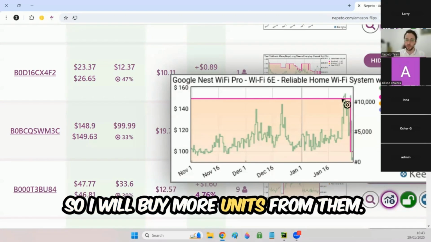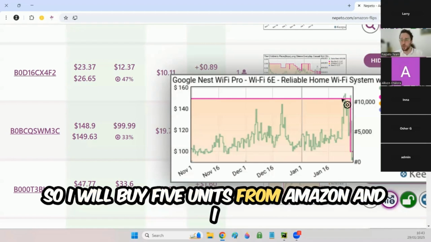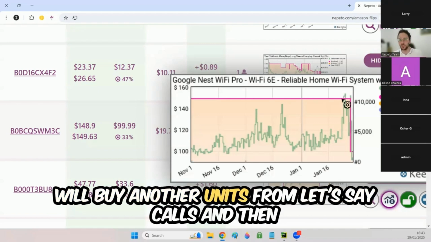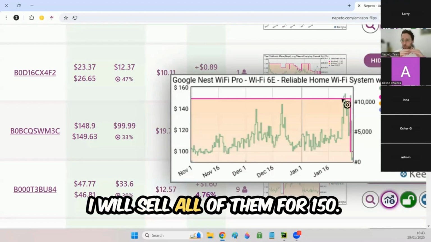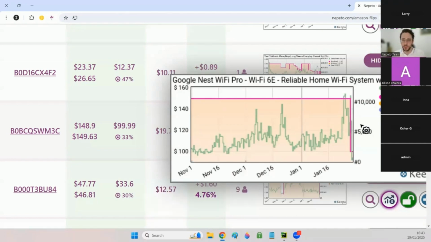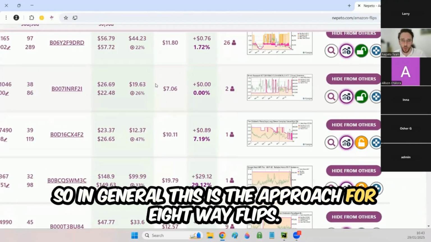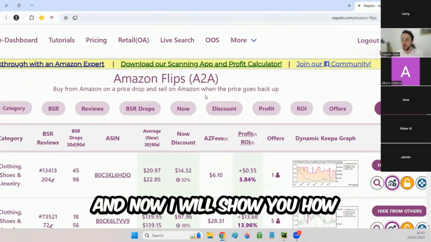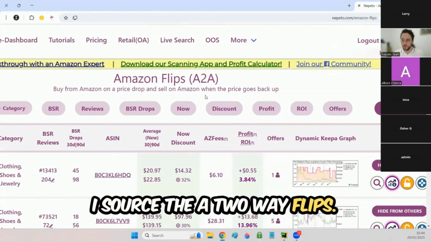So I will buy more units from them. I will buy 5 units from Amazon and I will buy another unit from, let's say, Kohl's. And then I will sell all of them for 150. So in general, this is the approach for A2A flips. And now I will show you how I source the A2A flips.